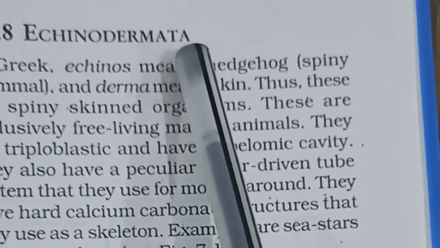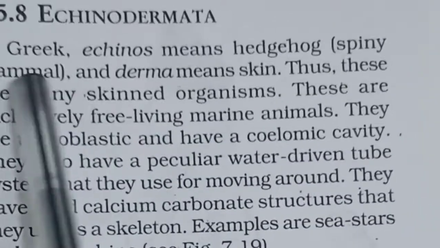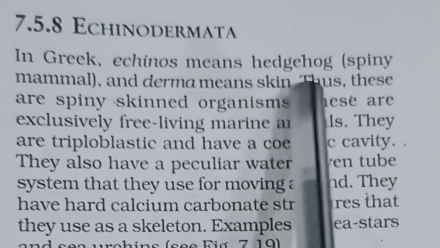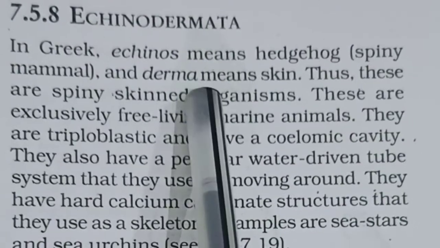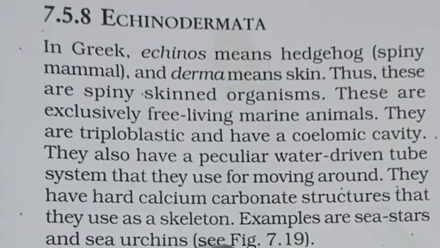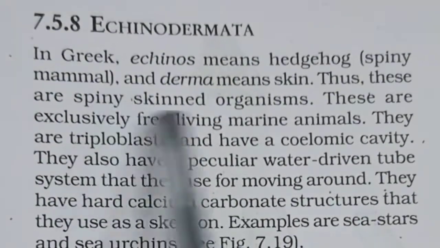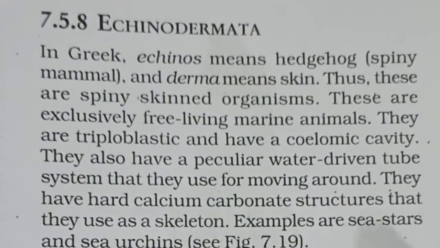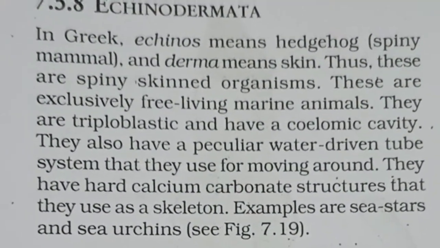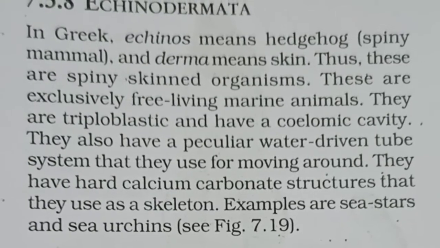In Greek, echinos means hedgehog, spiny mammal, and derma means skin. What do we conclude from this? That the body of echinodermata is spiny.